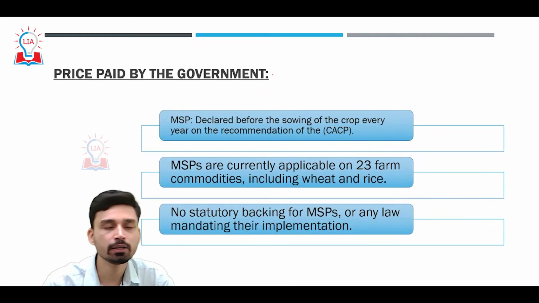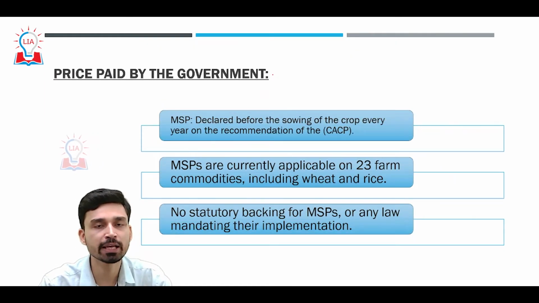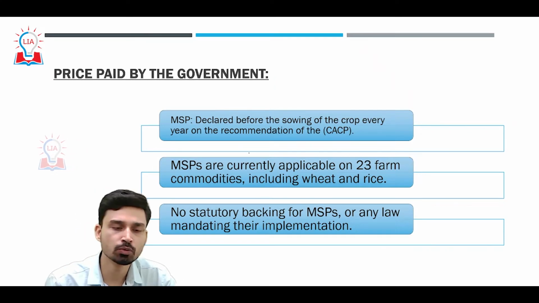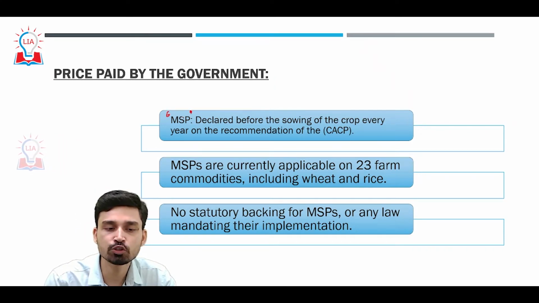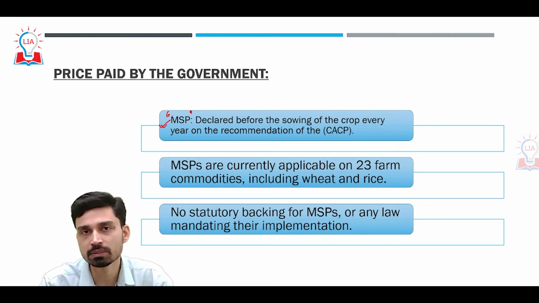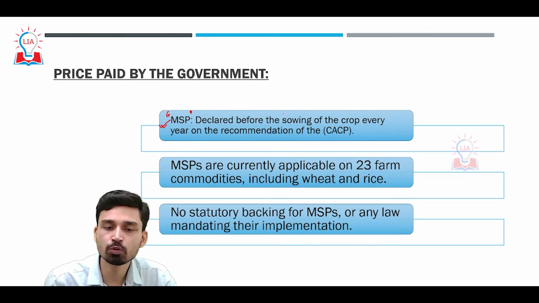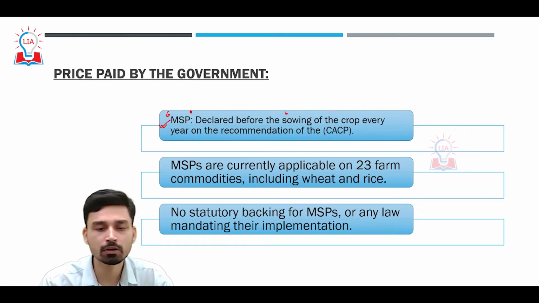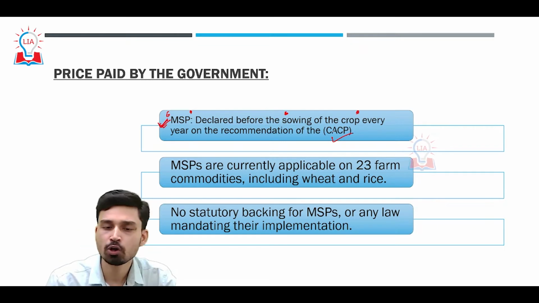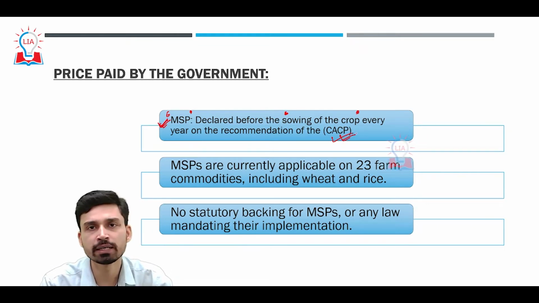Now coming to the price that the Government of India has to pay for this whole process. First of all, the government has to pay what is called the minimum support price to the farmers from whom they are procuring the food grains. The minimum support price is declared before the sowing of the crop every year on the recommendation of the CACP, the Commission for Agricultural Costs and Prices.